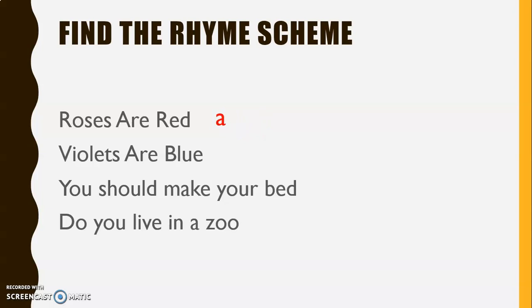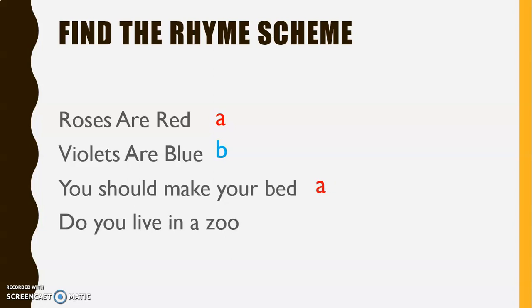Now go to the next word, blue. You have to see whether it is rhyming with red or not. Blue is not rhyming with red, so we are going to give it alphabet B. Now take the third line, last word, bed. Is bed rhyming with red? Yes. So we are going to give it the letter A because it rhymes with red.